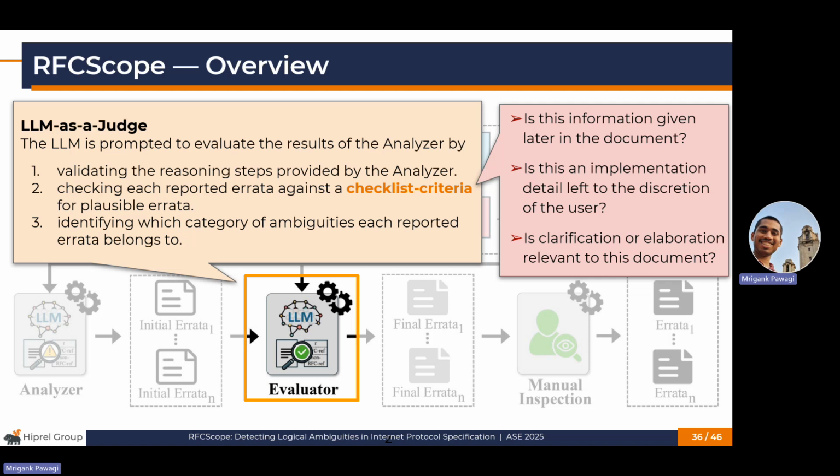This checklist consists of points that address whether the information in question is mentioned elsewhere in the document, whether it is intentionally left to the user's discretion, whether it is even relevant to this document, and so on.